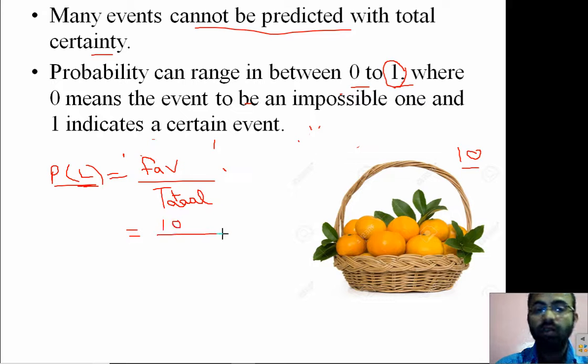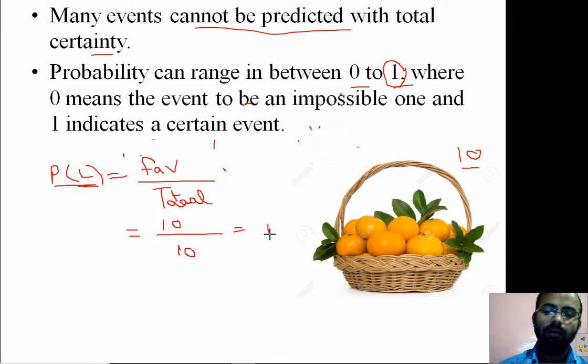Now what is the total number of outcomes? Here the total number of lemons is again 10, so I will again write 10. Now what will we get? We will get 1 as an answer. That means if we need to find the probability of lemons from this particular basket, we will certainly get a lemon. So the probability here is 1.